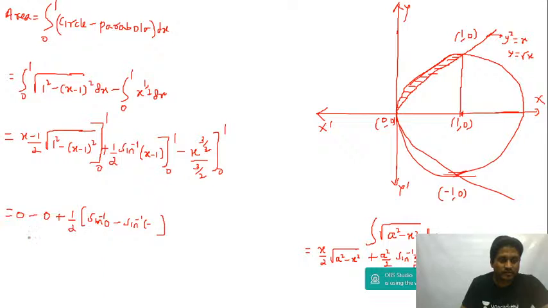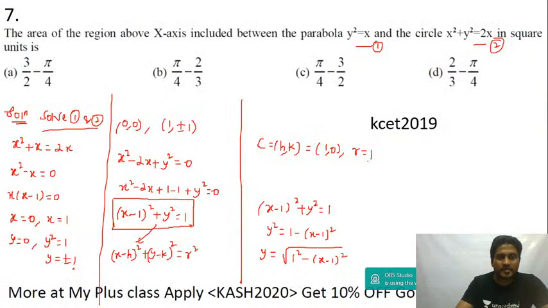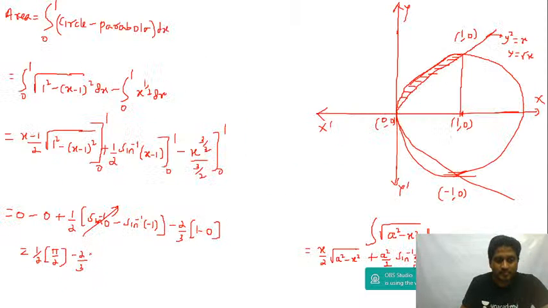Minus sine inverse of minus 1, minus 2 by 3, with upper limit 1 and lower limit 0. This will be equal to half of sine inverse of minus 1, which is minus pi by 2; minus and minus is plus pi by 2, minus 2 by 3. So the answer is pi by 4 minus 2 by 3.